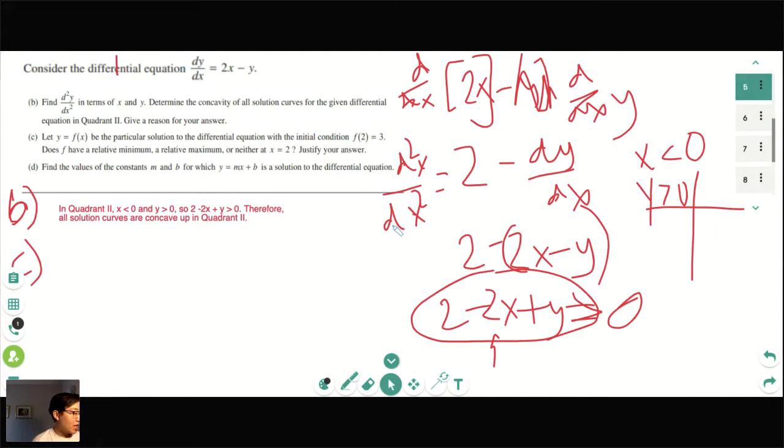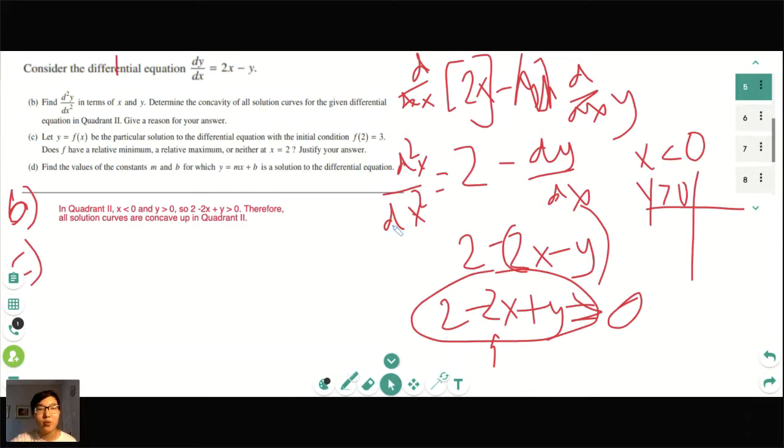Let y equals f of x be the particular solution to the differential equation with the initial condition f of 2 equals 3. Does f have a relative minimum, a relative maximum, or neither at x equals 2? So what's the first thing we have to do, everybody? In this case, we would not need to get critical points because they gave us the first derivative, right? A lot of you are saying set the derivative equal to 0, but that wouldn't get us anywhere. And I guess you could integrate and then solve.